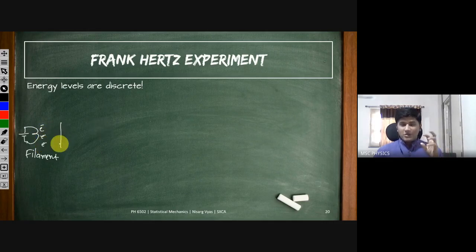Now I'm going to give you some experimental insights into this problem, and I'm going to relate it to some really interesting research going on right now at IPR Gandhinagar. So if you increase the temperature of this filament, some electrons are emitted from it. How much you should increase the temperature to get the desired number of electrons is dictated by the Richardson-Dushman equation. So you decide how much the current density should be according to your will, and according to that you change the temperature.